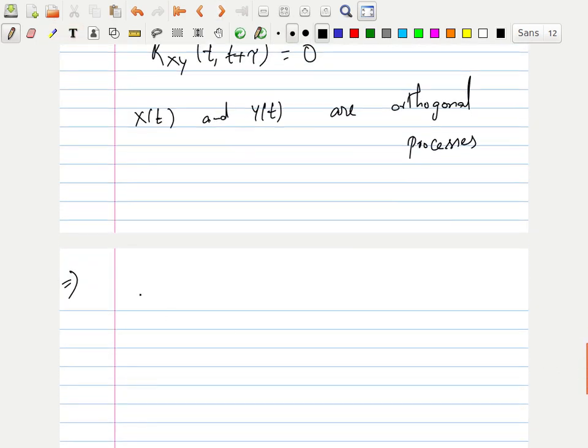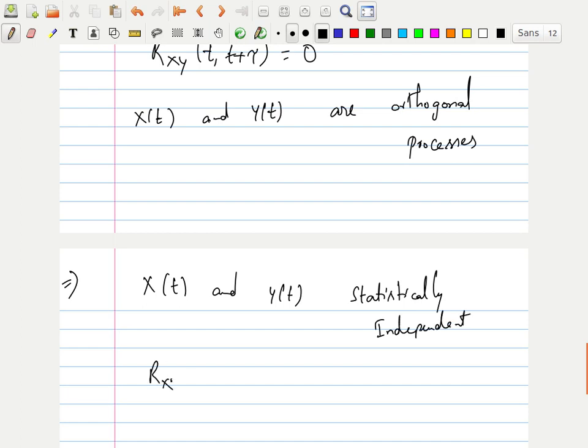So next point: if x of t and y of t are statistically independent, I can write Rxy of t comma t plus tau as E of x of t into E of y of t plus tau. This is what independence gives, which we have seen from the first formula.